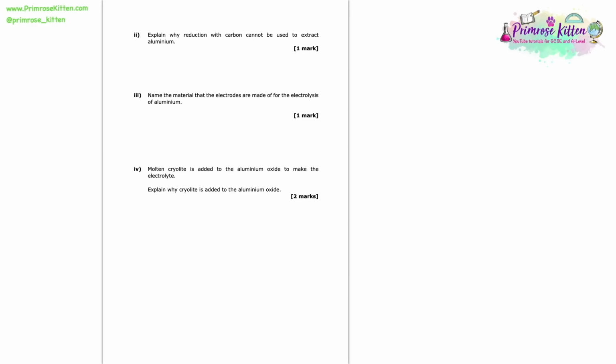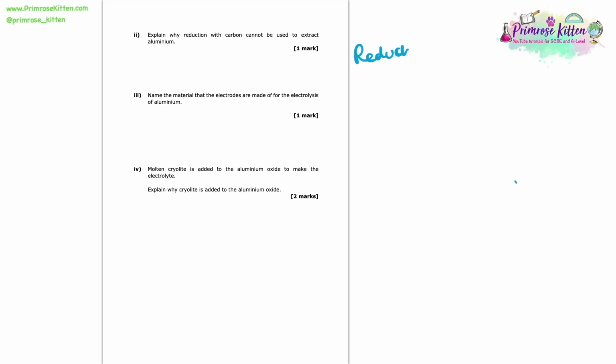So now we're asked to explain why reduction with carbon cannot be used to extract aluminium. Because of course reduction with carbon is an alternative method that we can use for the extraction of metals from their ores, as opposed to electrolysis. But we need to know what is the actual reason why electrolysis would be chosen over the reduction with carbon. And it's all about the reactivity compared to carbon.